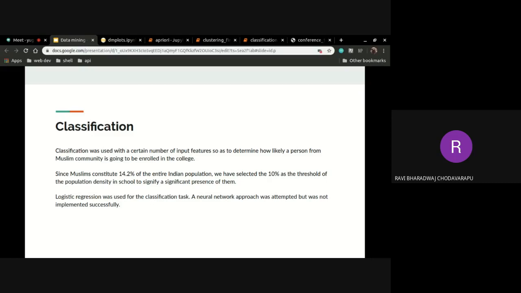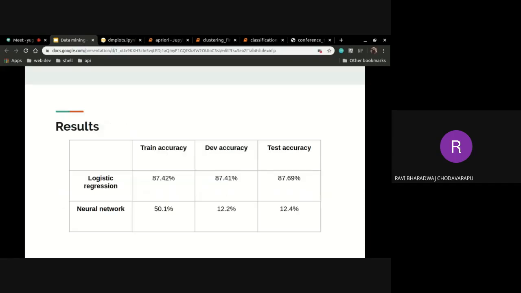We used two classification techniques, logistic regression and neural networks, for this classification task. Logistic regression clearly gave us a better result with 87% training accuracy, whereas neural networks were not able to generalize well enough on our dataset and were overfitting the task. And the use of dropout layers and L2 regularization did not give us desirable results using neural networks.